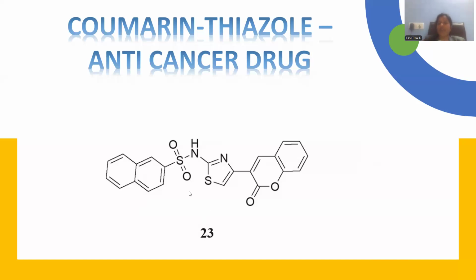That's the reason agents with the most pharmacophores in a single drug have amplified activity towards diseases, right? The anti-cancer activity of this drug will obviously be higher, because of coumarin, thiazole, and sulfonamide as well. So this is about the coumarin thiazole anti-cancer drug.